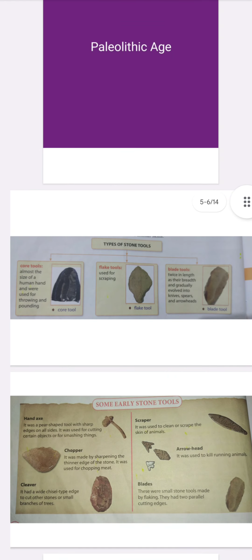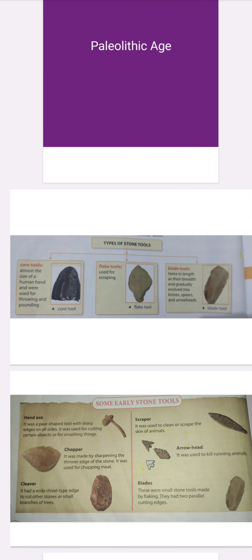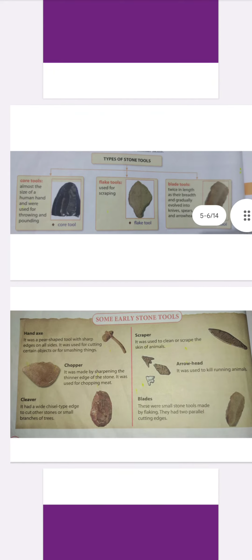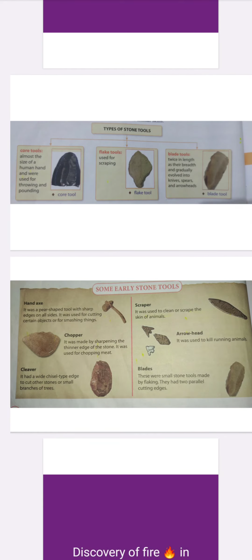These are the types of stone tools: the core tools, flake tools, and blade tools. Core tools were almost the size of a human hand and were used for throwing and pounding. And flake tools were used for scraping. And the blade tool's length is twice its breadth, and it gradually evolved into knives, spears, and arrowheads. Now there are some early tools that are shown in the picture: hand axe, chopper, cleaver, scraper, arrowhead, and blades.